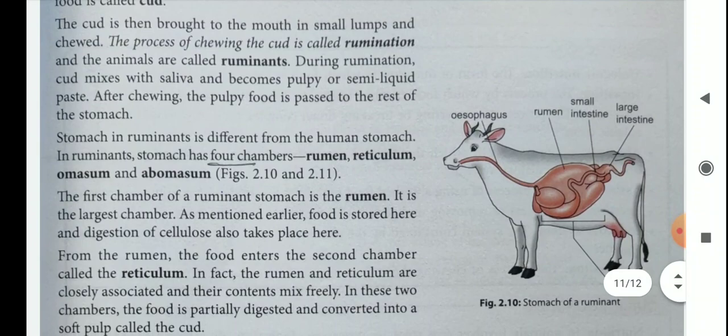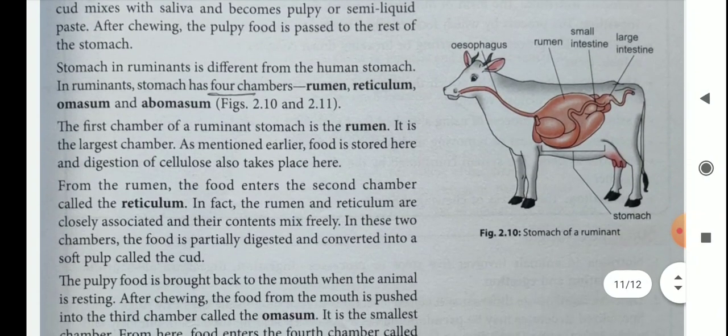The stomach in ruminants is different from the human stomach. So their stomach and our stomach are completely different, because the ruminant stomach has 4 chambers. They are rumen, reticulum, omasum and abomasum.